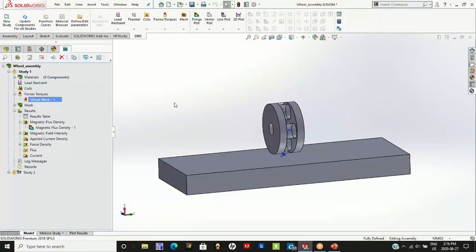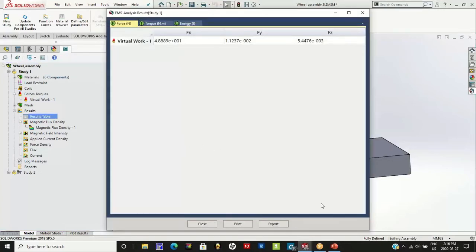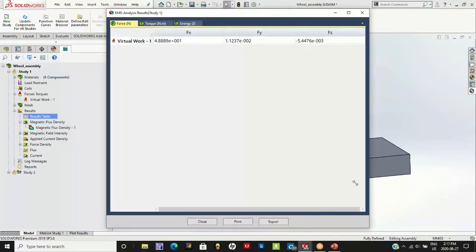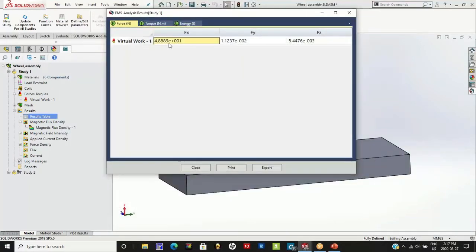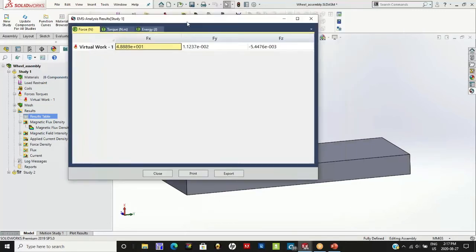Now we have solved this prior to our meeting here, so let us take a look at the results. EMS can give you two kinds of results. All the results that are quantitative in nature are organized in what we call the result table. The result table tells you the force acting on the steel plate, and the major force, if you notice, is along the x-axis.